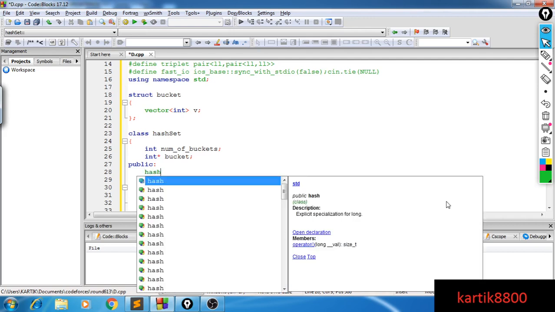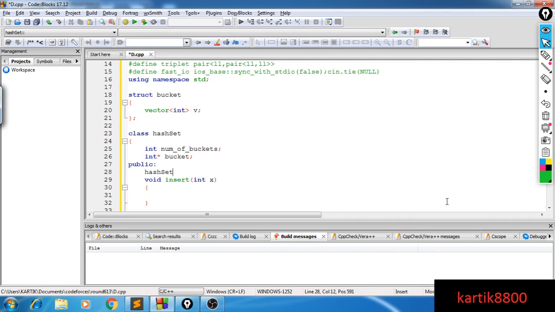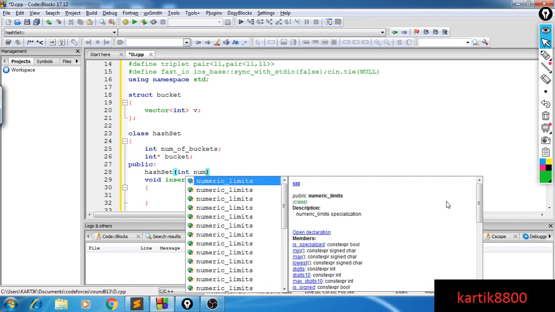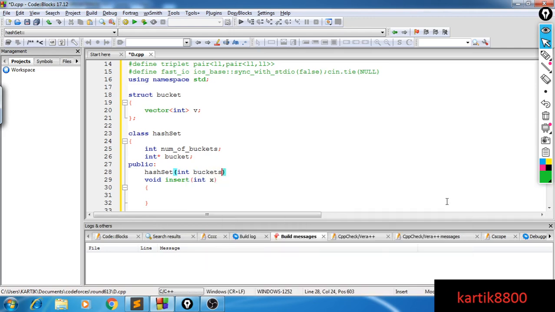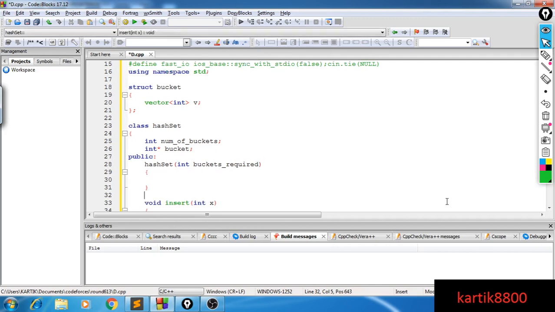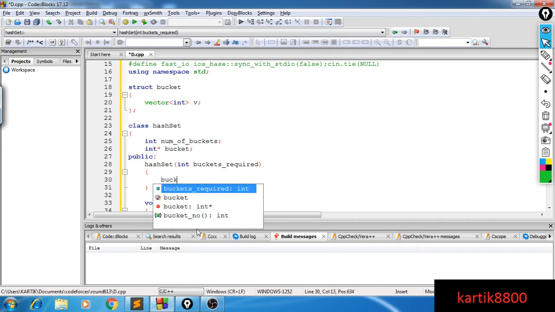Okay, so whenever the hash set is being constructed, the user can pass how many buckets he wants. So integer num of buckets required. The user will tell what is the number of buckets required, and as asked by the user, we will allocate that many buckets.